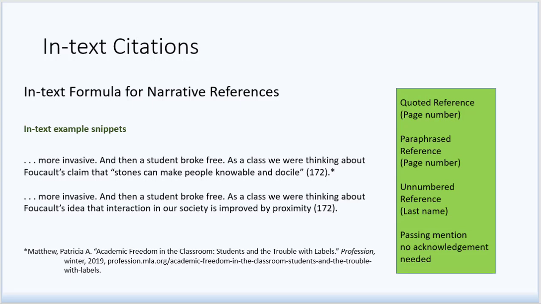The next type of in-text source we might decide to use are narrative references. Narrative references are those that mention the author in the prose as part of your sentence or paragraph. Note that with both author quotes and paraphrases, the page number in parentheses ends the idea, followed by the punctuation for the sentence.